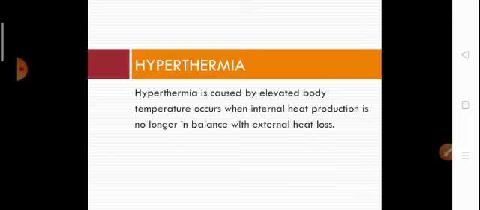Now, if the condition is worse, what precautions are required? With heat cramps, passive stretching and ice massage over the affected area is helpful.